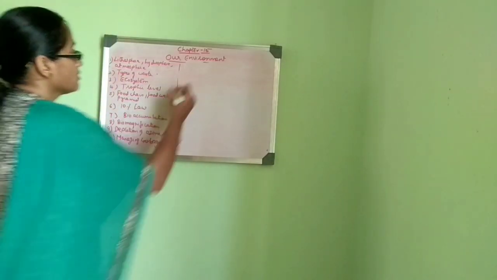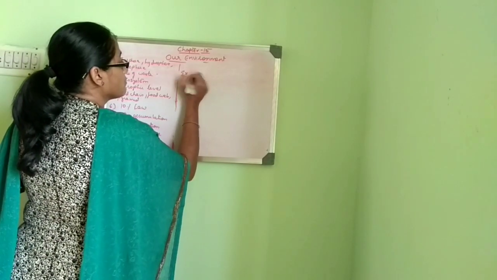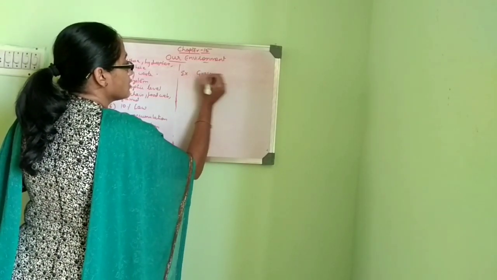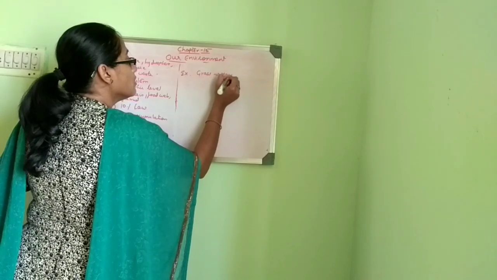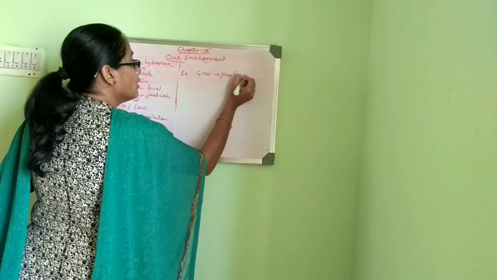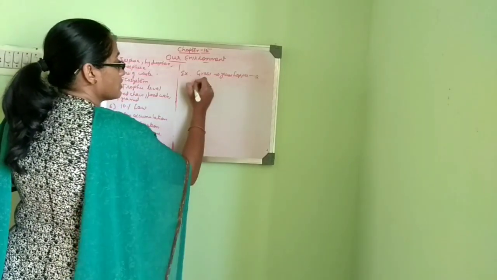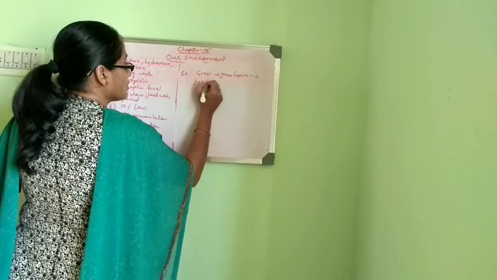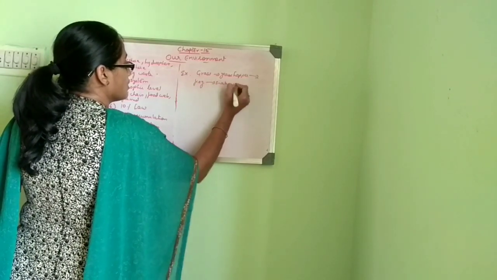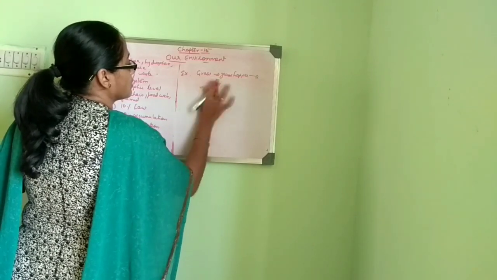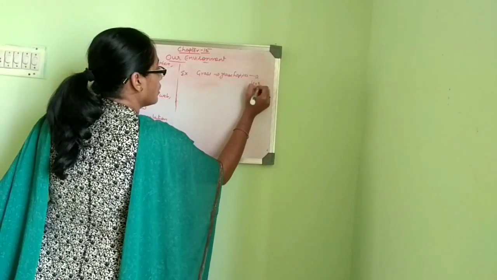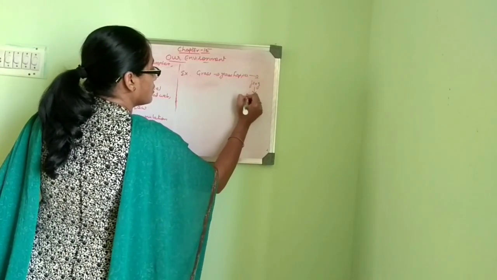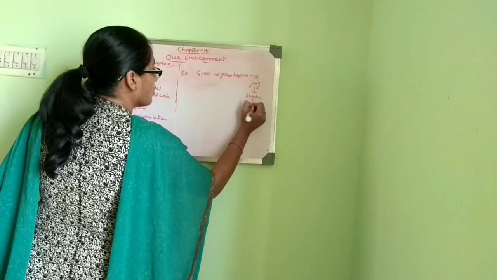So let's imagine, take the same food chain: grass is eaten by grasshopper, which in turn is eaten by frog, frog is eaten by snake, snake is eaten by hawk.